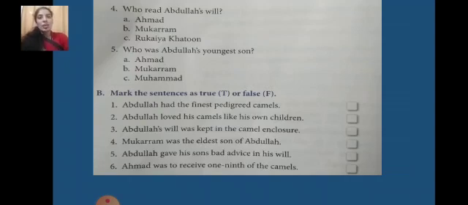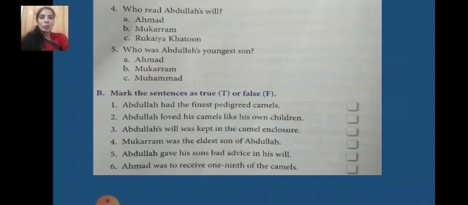Okay, children. Now let's move towards question B. Mark the sentences as true T or false F. Number 1. Abdullah had the finest pedigreed camels. Pedigreed means of very good species, very good kind. So first is true. T. Write down T in the box.